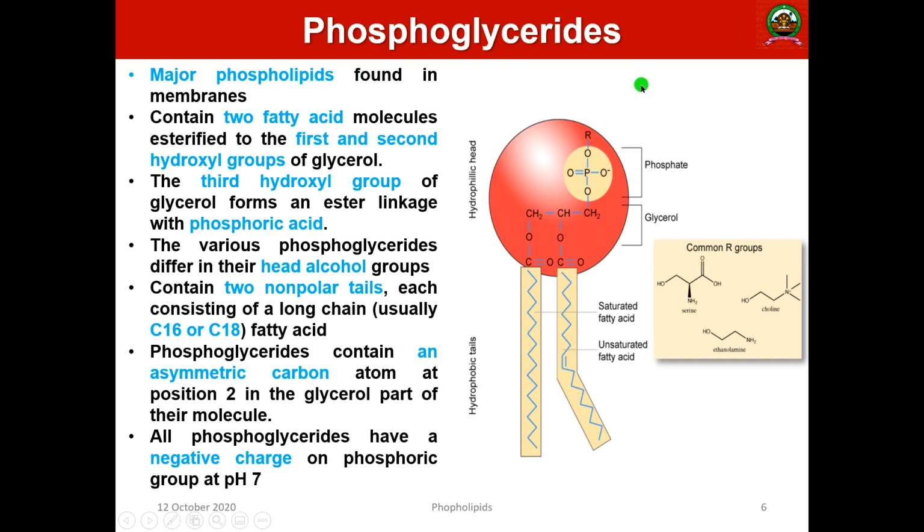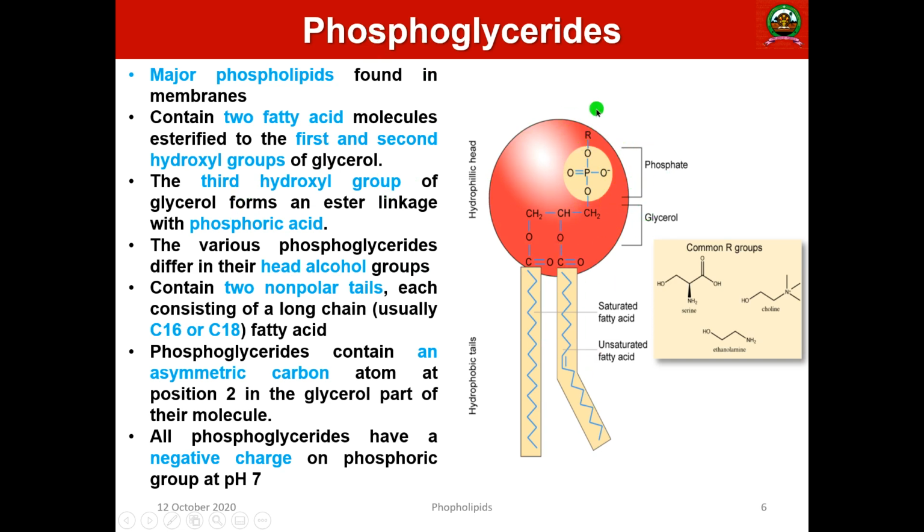First one, phosphoglyceride. This is the normal type of phospholipid, and as I said, this is the major phospholipid found in membranes. It consists of two fatty acid molecules, where the first and second hydroxyl groups of glycerol interact with the fatty acid chains. One may be saturated and the other unsaturated, or both saturated or both unsaturated, and so on. The third one is the hydroxyl of CH2, which is linked with the phosphoric acid. Hence it is known as phosphoglycerides. So this is phosphate, this is glycerol, and the fatty acid chain.